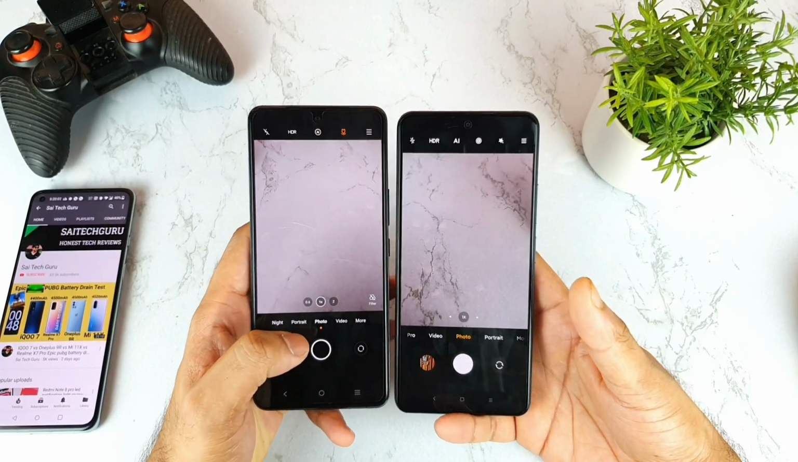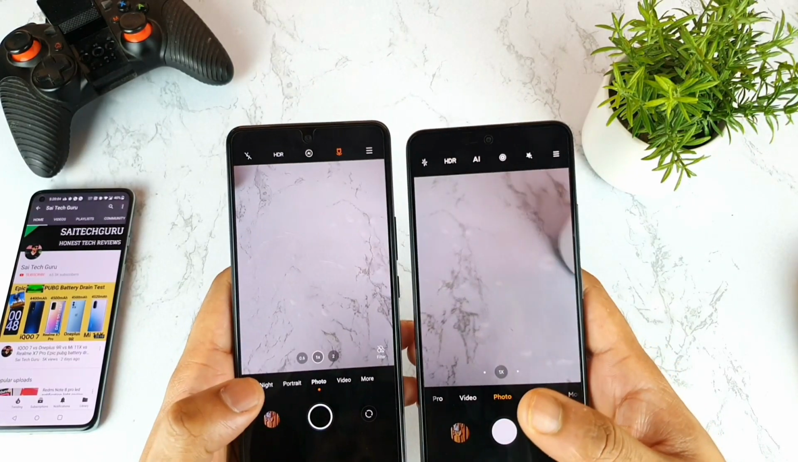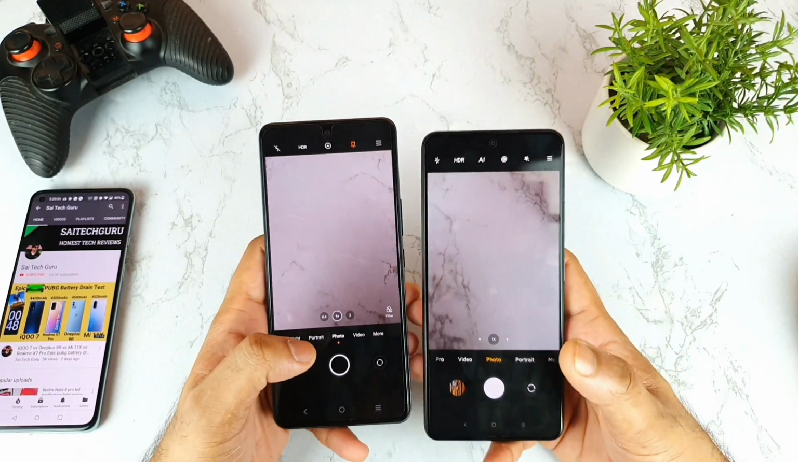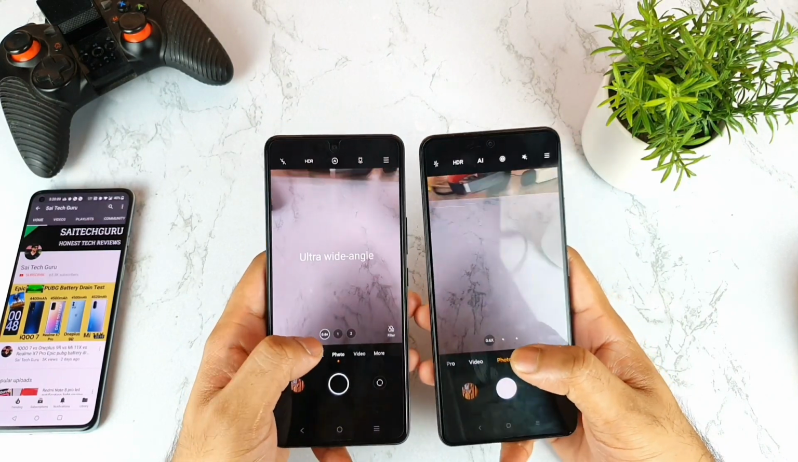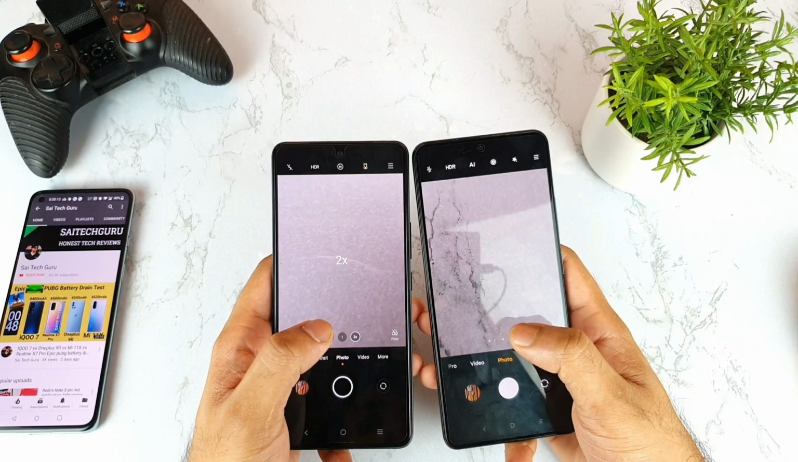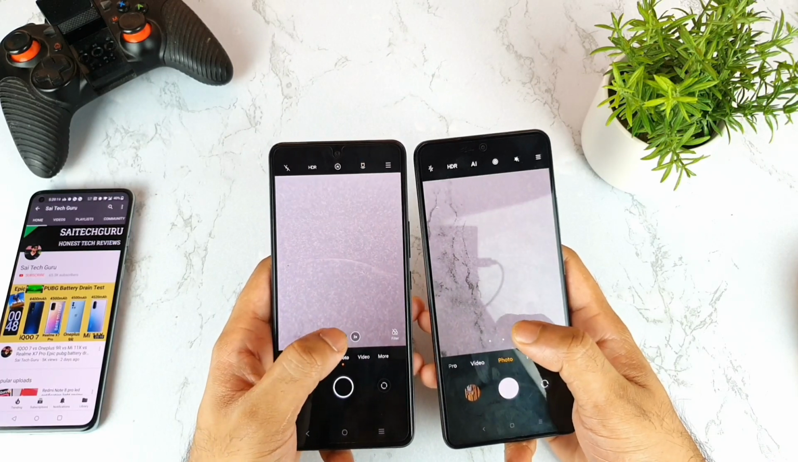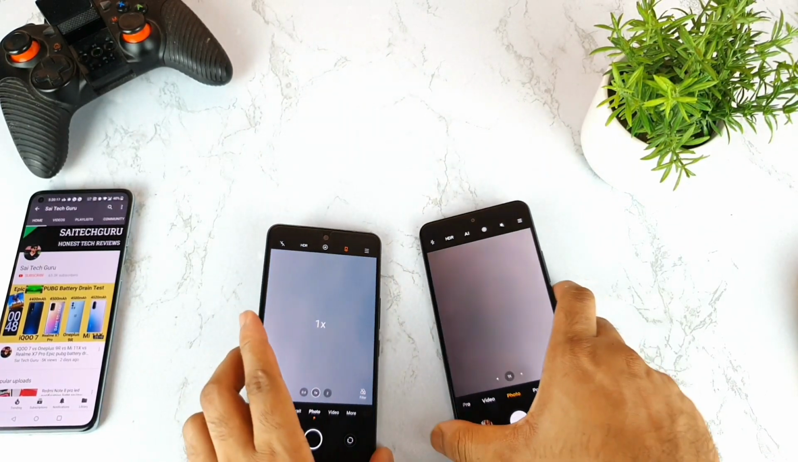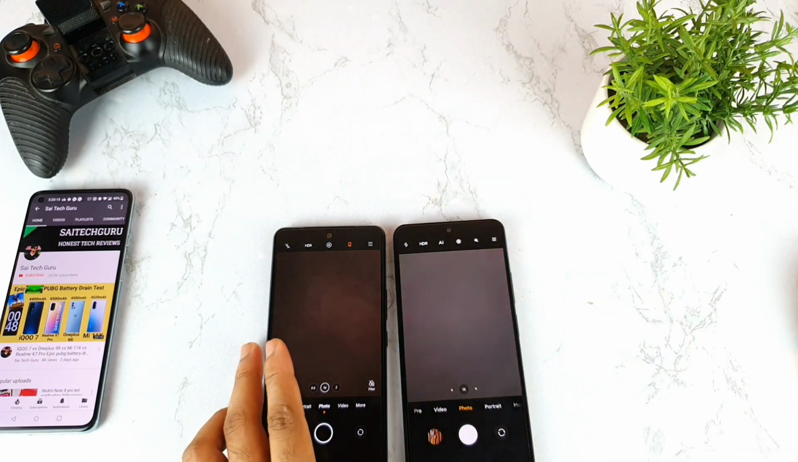So first, as soon as you open the camera, you'll get this kind of main screen, as you can see here. The first thing you'll notice is these three dots, which are the wide angle, main camera and 2x. As you can see, these are the few options you will get in both phones in photo mode. And now let me quickly zoom in the camera.